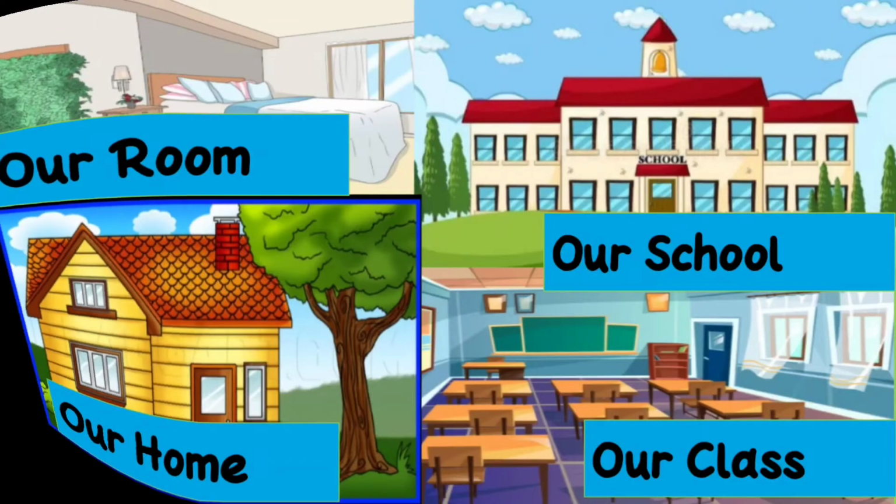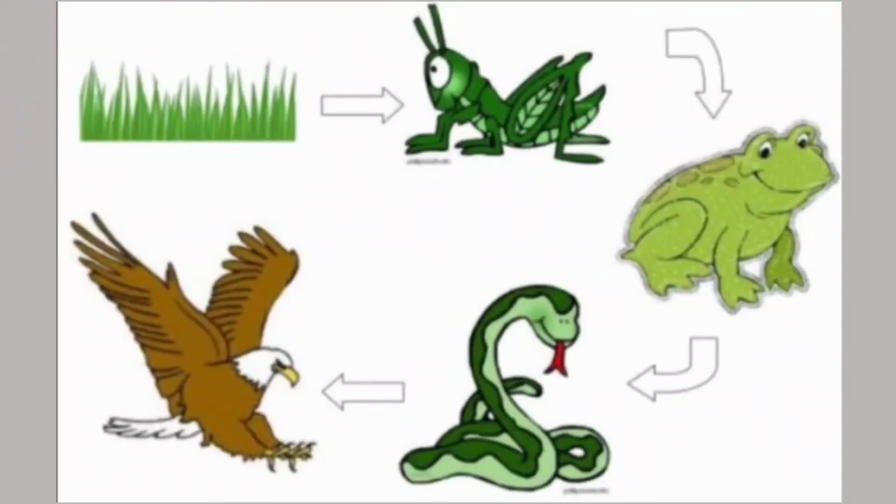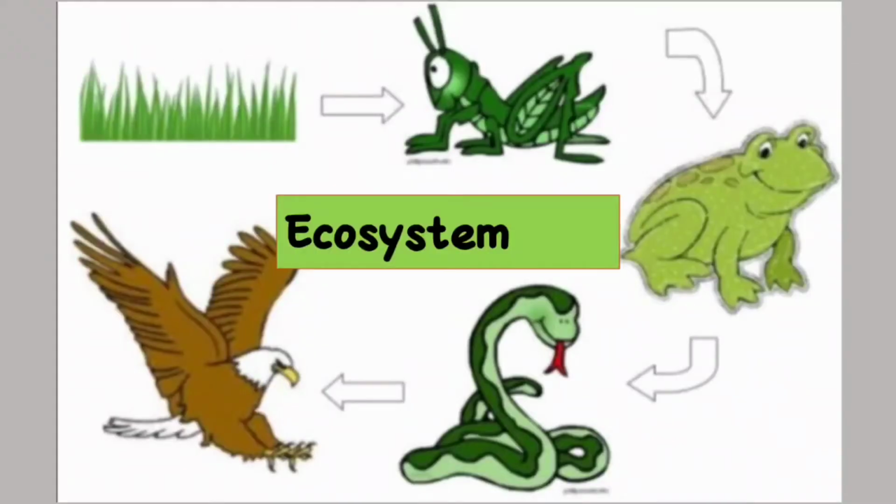Now, let's see the next topic from this chapter, and that is interdependence of living and non-living things. Just now we were discussing that all things are dependent on each other. Now, let's see how non-living things depend on living things, and how living things also depend on non-living things. Let's have a look at another important term, that is ecosystem. Ecosystem is a form of environment. It is also formed in the environment.